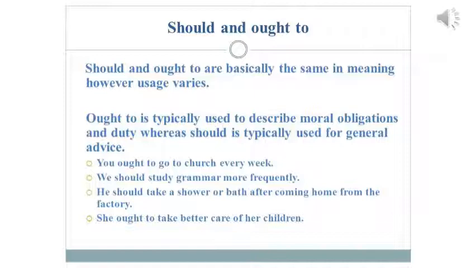Third one, he should take a shower or bath after coming home from the factory. Now that is expected because after coming from the factory he might be dirty, but it's totally your choice whether you feel comfortable or not. Last one, she ought to take better care of her children. Now society expects you to take care of your children, your parents better. So that is an obligation from the society.